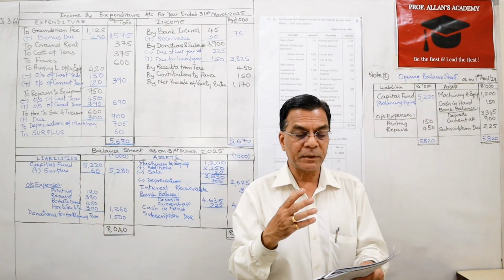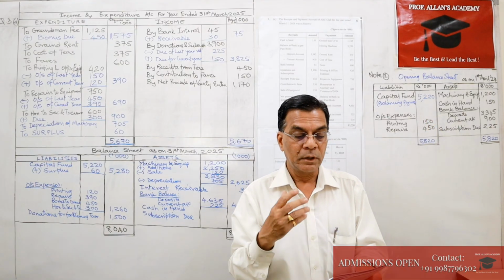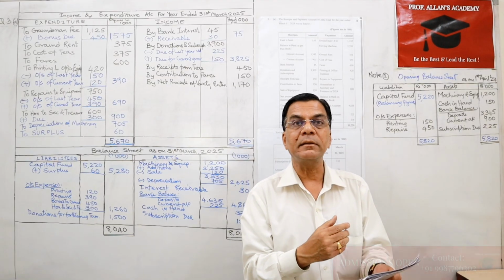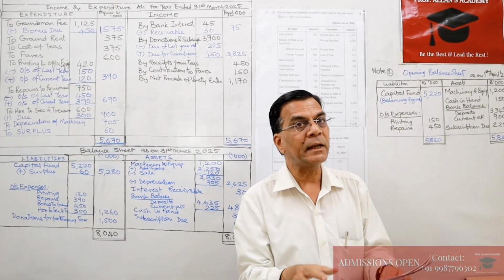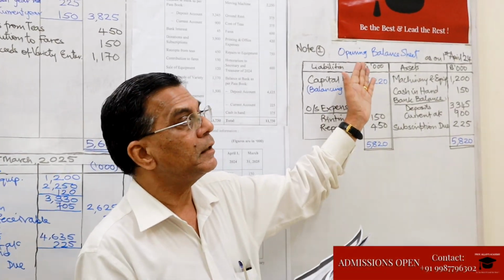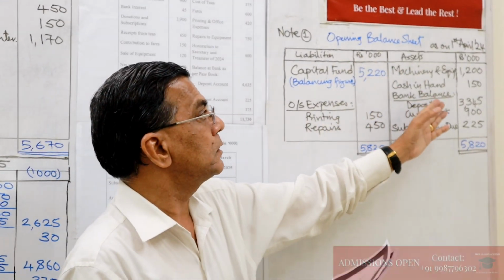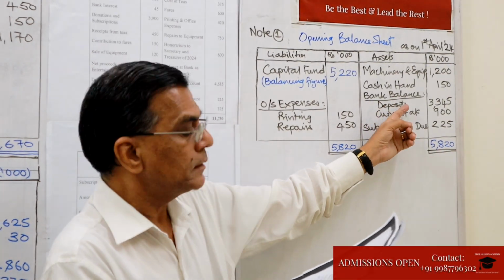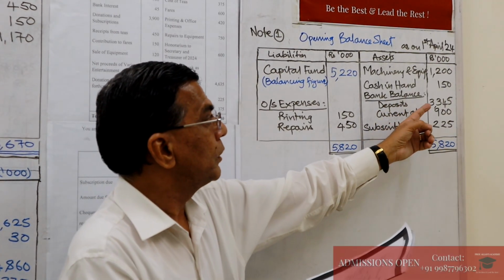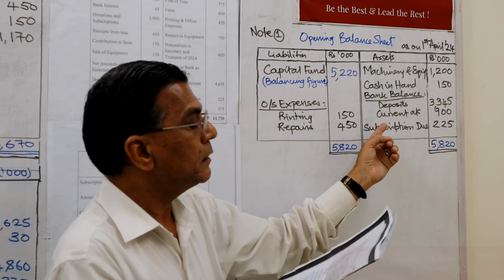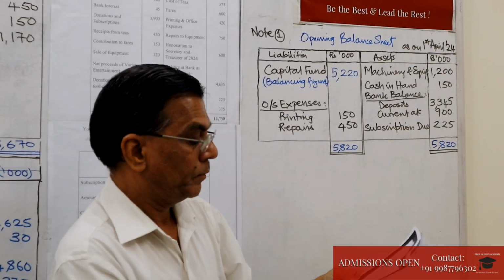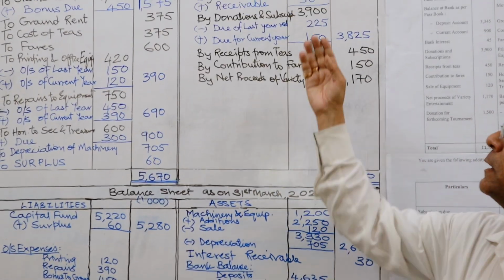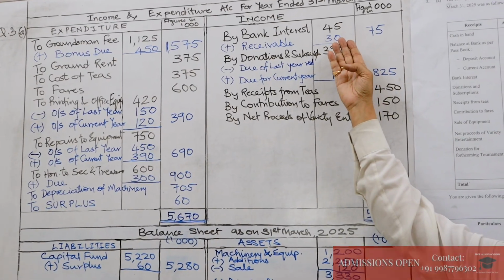Now we first take up the receipts and payment account. On the receipts side, the first item is cash in hand. This is the opening balance, so it will appear in the opening balance sheet: cash in hand 150, then bank balances, deposits 3345, current account 900. Then we come to bank interest 45, which is an income.